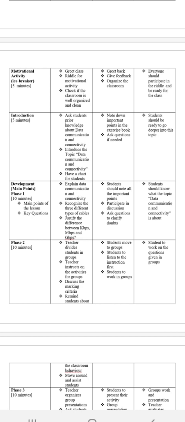and gbps. Over here, the students are to listen to me attentively and make notes if they find it important. I will tell the students that this is the most important thing, because in computer papers there are many questions related to data communication and connectivity.